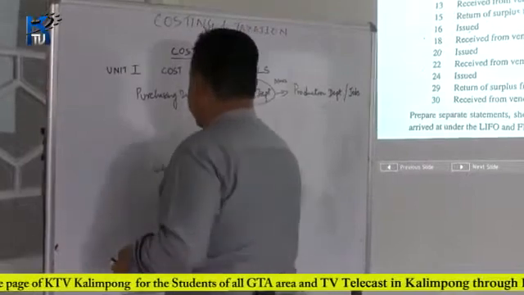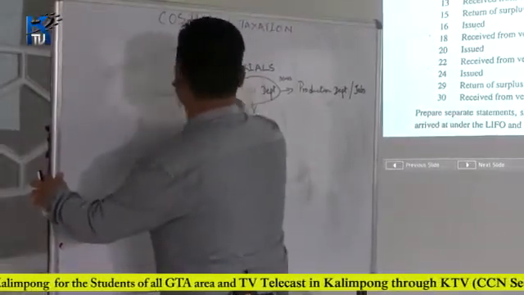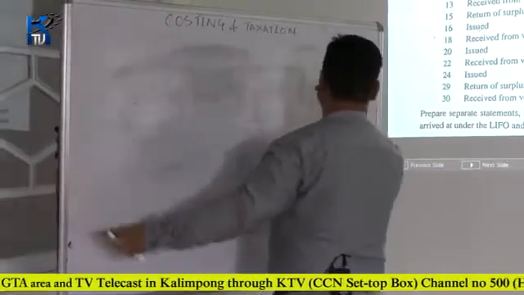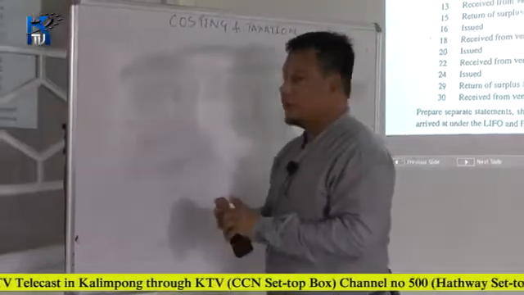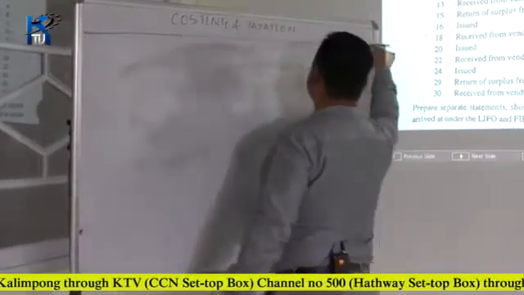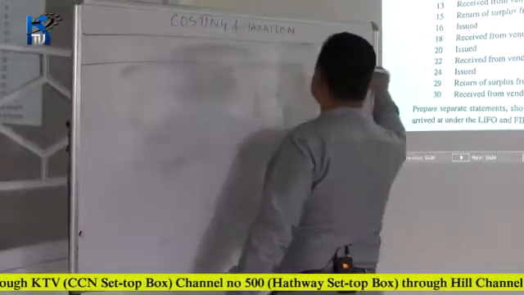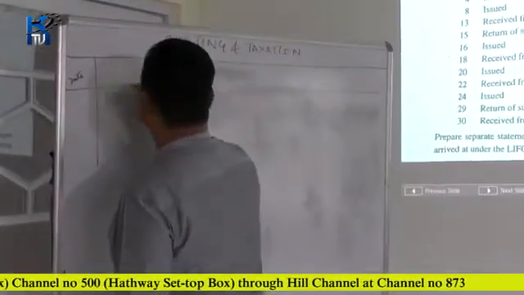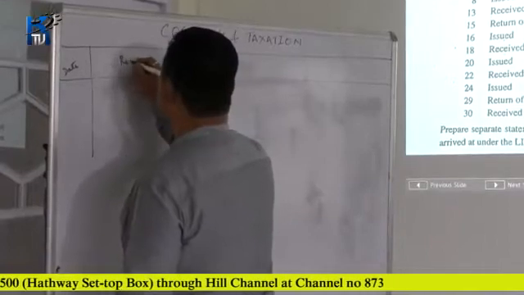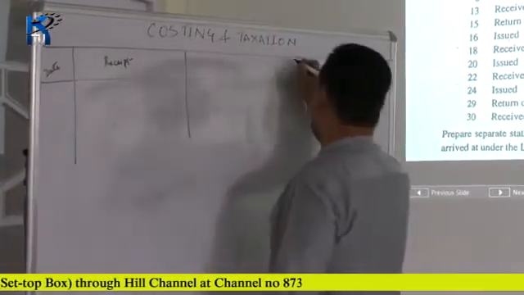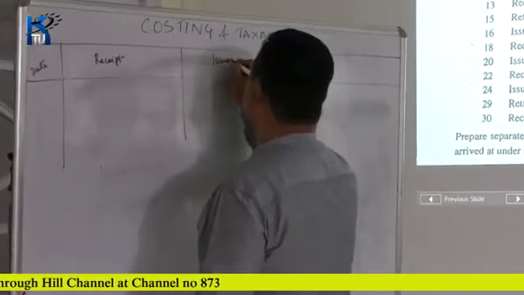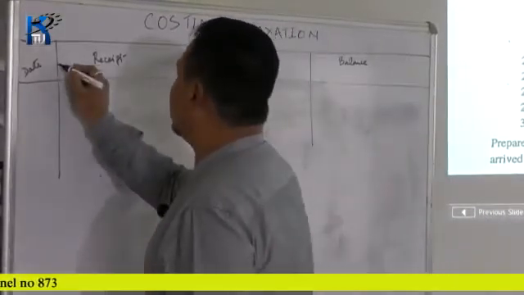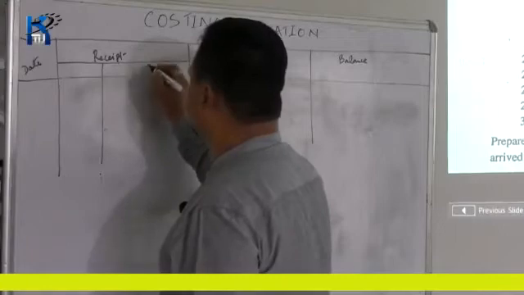So, let's see the pro forma of a store's ledger. You have the date column, you have the receipt column, you have the issues column, and you have the column for balance. Again, the receipt column is divided into three parts.